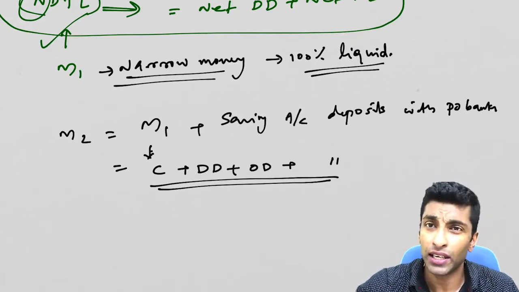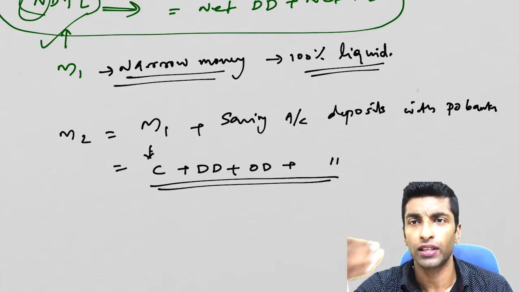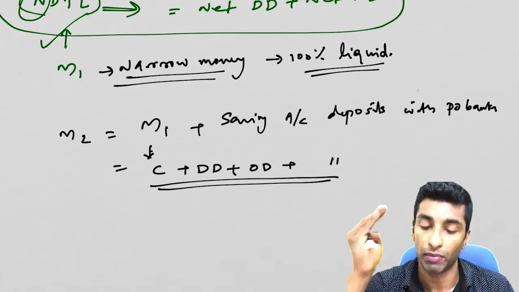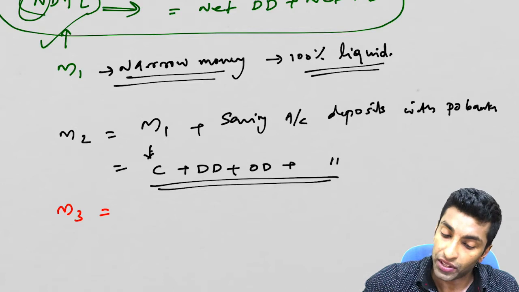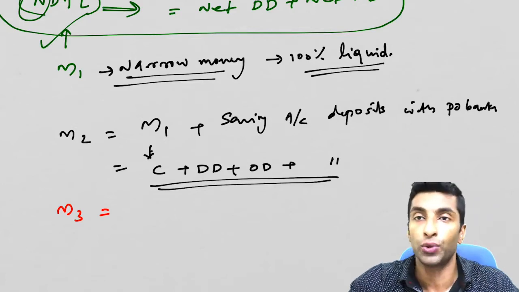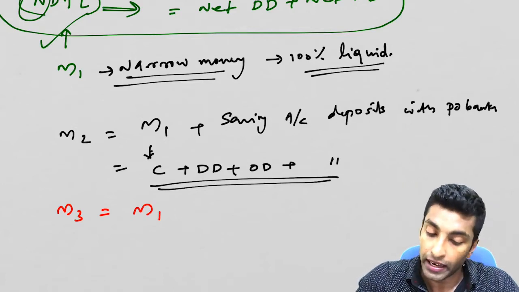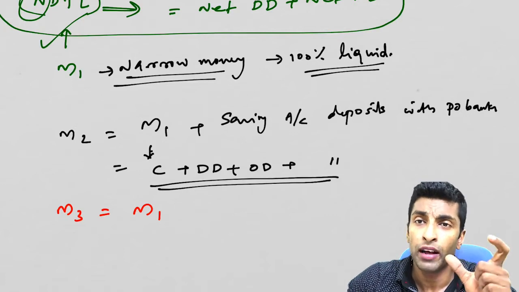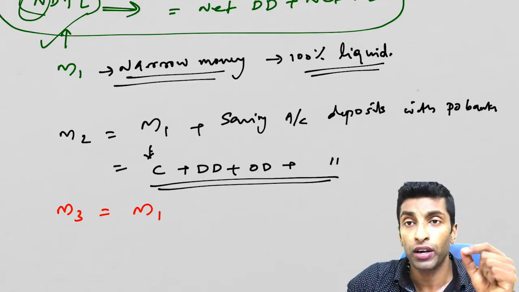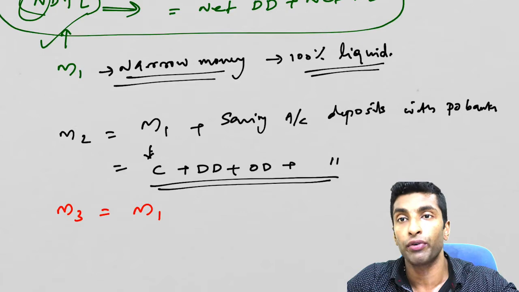Now let's move on to M3. If you understood M1, I'm connecting everything with that only. It is easy and you can remember it in this order only. For M3, I'm making some more addition to M1. So let me write M1 first. Now what did we miss out in M1? We have taken the most liquid money, right?